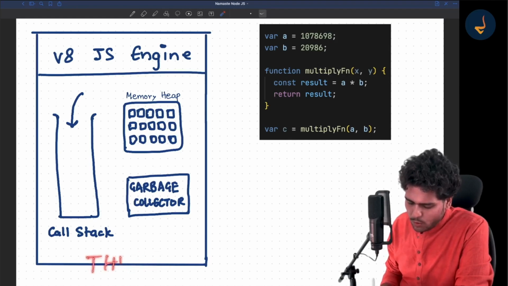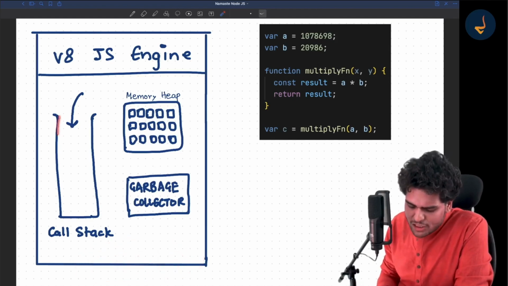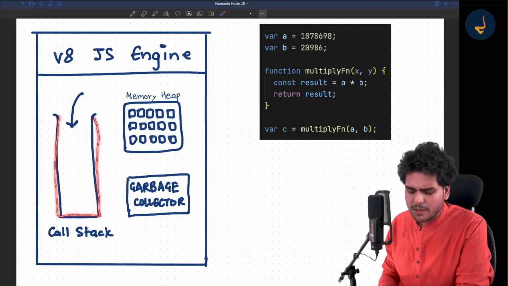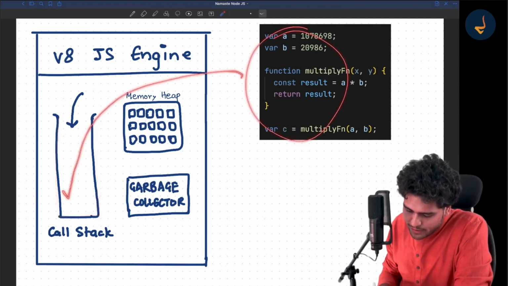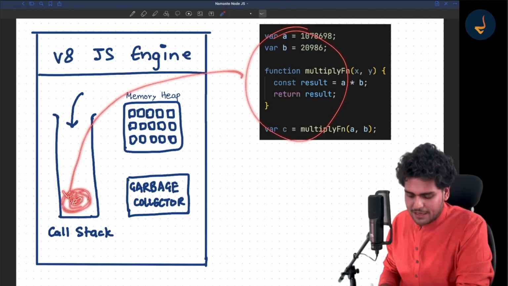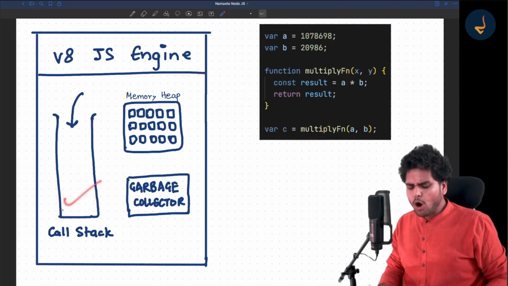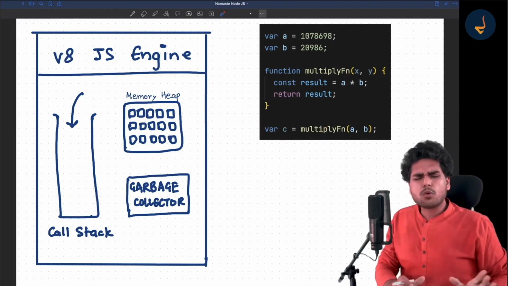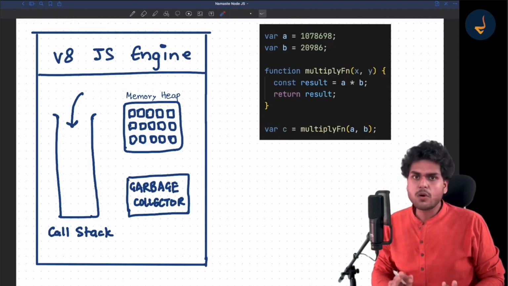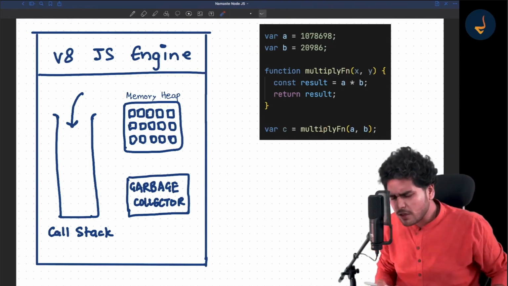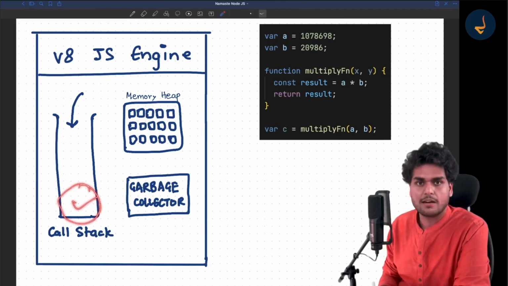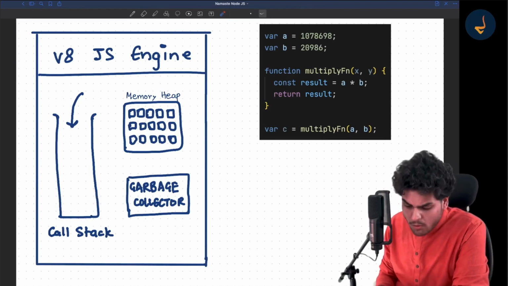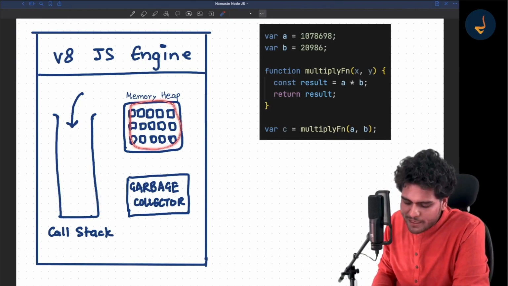So this whole thing is running on a single thread, right? So it has just one call stack. JavaScript engine just has one call stack, and every piece of code that you write is executed inside this call stack over here. This is the place where whatever code you write in JavaScript is executed. Whatever Node.js code, whatever JavaScript code, everything is executed inside this call stack. Everything.